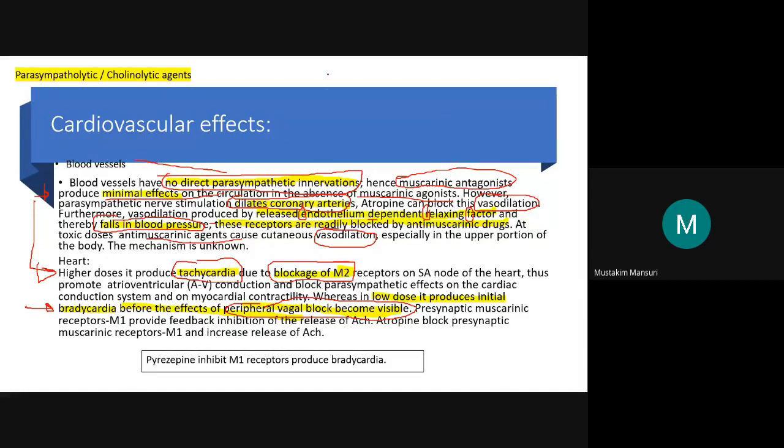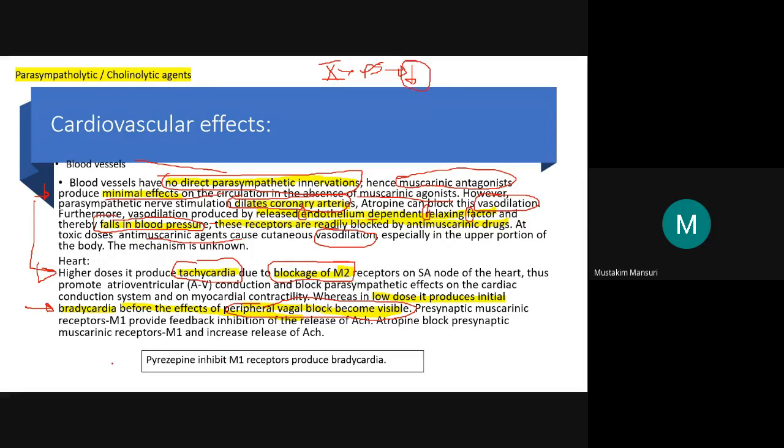As we know, the vagus nerve is the 10th cranial nerve. It is mixed in nature, but the dominant effect is of the parasympathetic nervous system. The parasympathetic is in general excitatory in nature, except on the heart and blood vessels, where it produces an inhibitory effect.